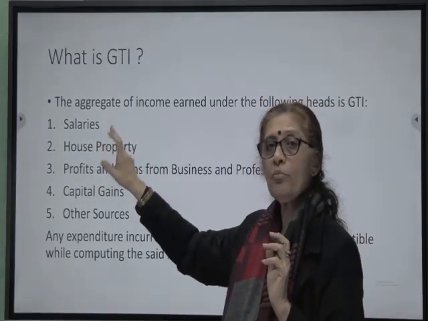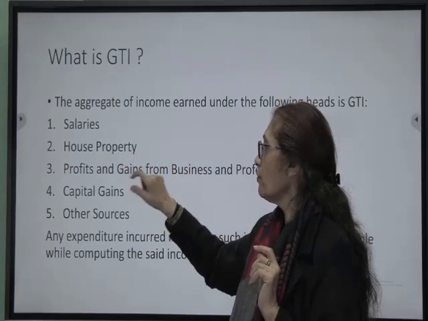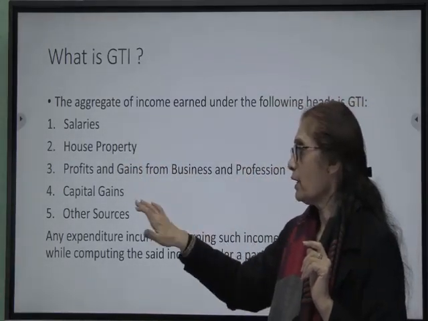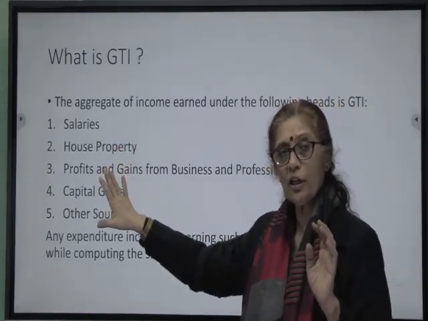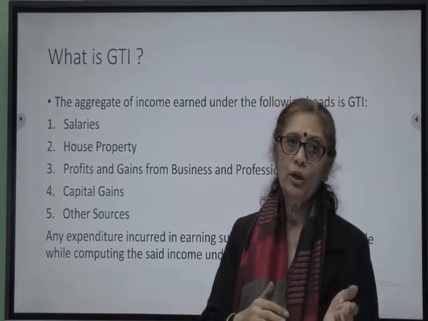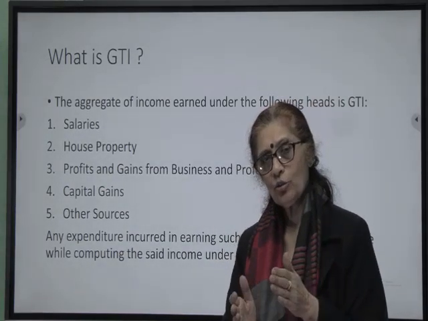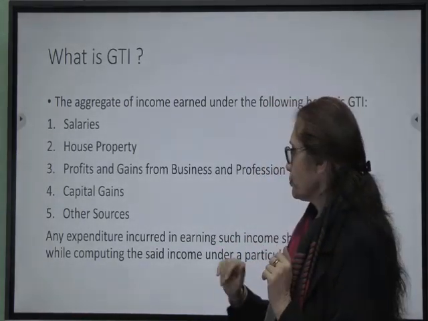So we have income from salaries, then income from house property, profits and gains from business and profession, capital gains and a residual source of income. Anything which is not covered under the first 4 heads of income but is nonetheless taxable would be incorporated under the 5th head of income, that is income from other sources. We also call it the residual head of income.